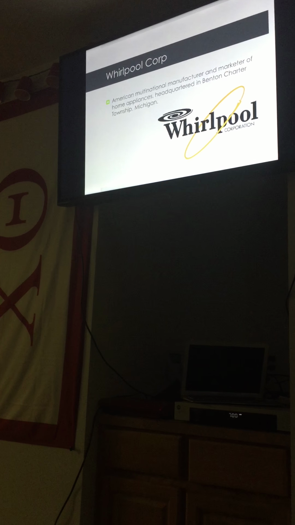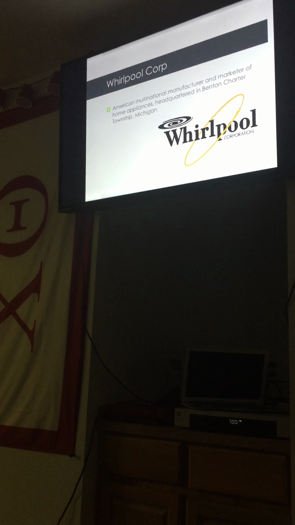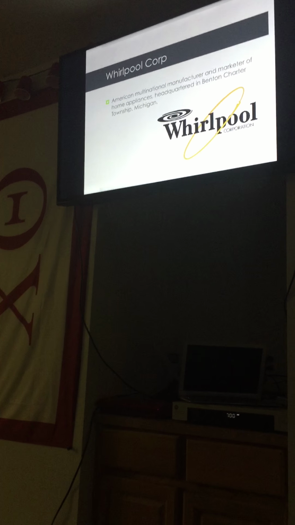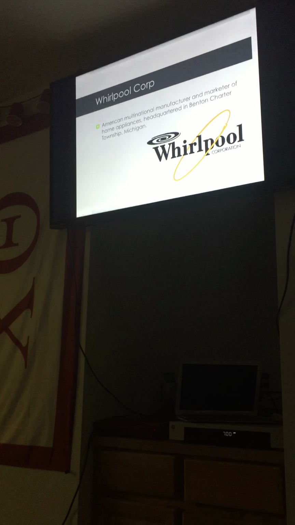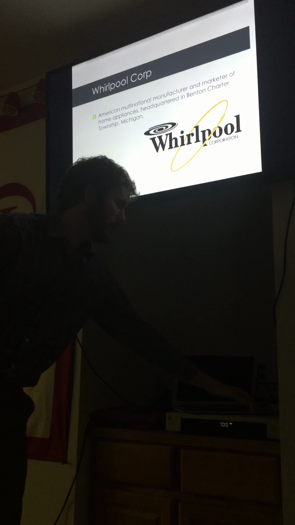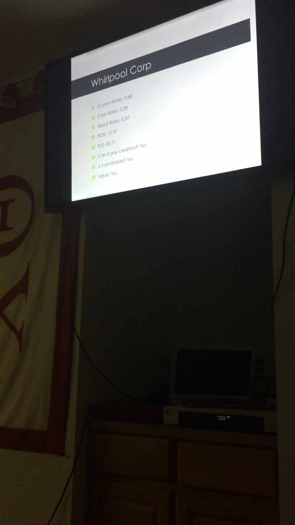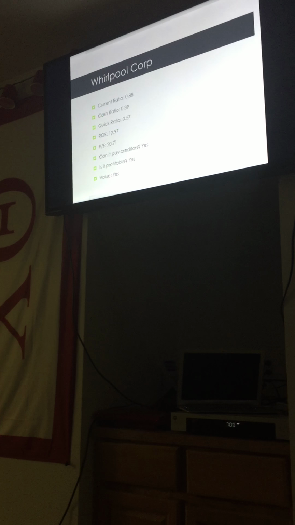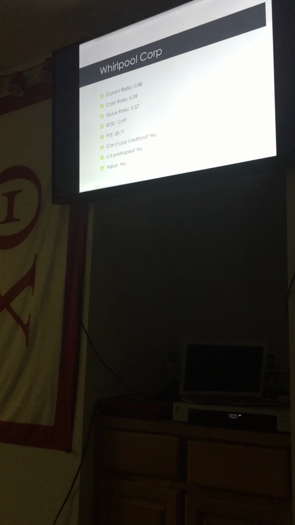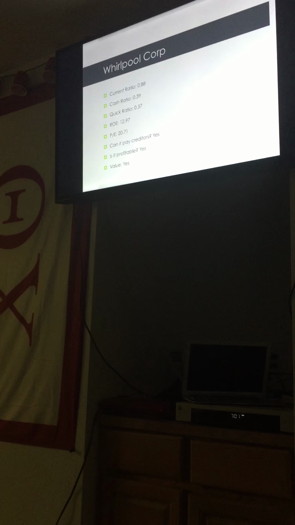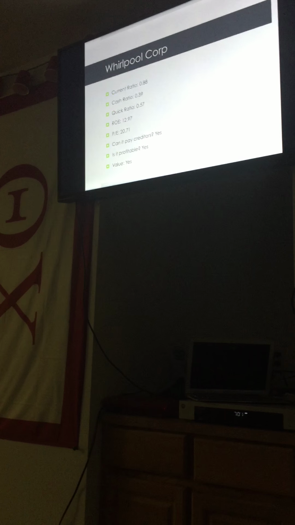And then we have Whirlpool. It's an American multinational manufacturer and marketer of home appliances, headquartered in Benton Charter Township, Michigan. They make a lot of your home appliances that you can find in stores like Lowe's and Home Depot. All of their liquidity ratios are pretty much even with the industry average. Their current ratio was 0.88, cash ratio was 0.39, and their quick ratio was 0.57.